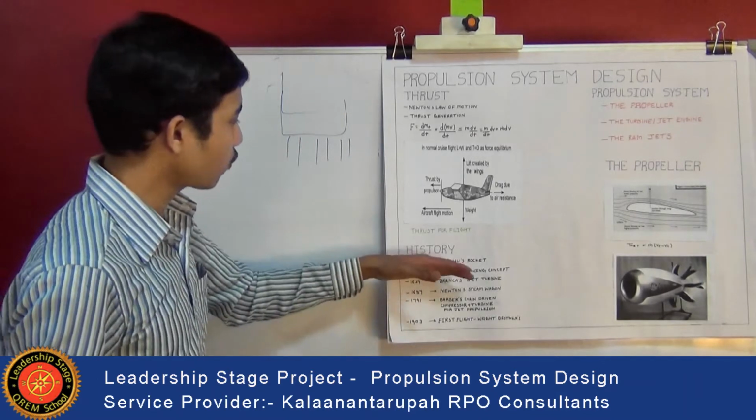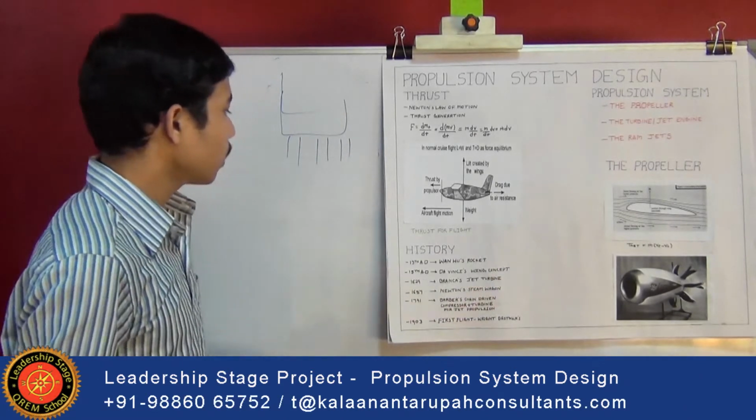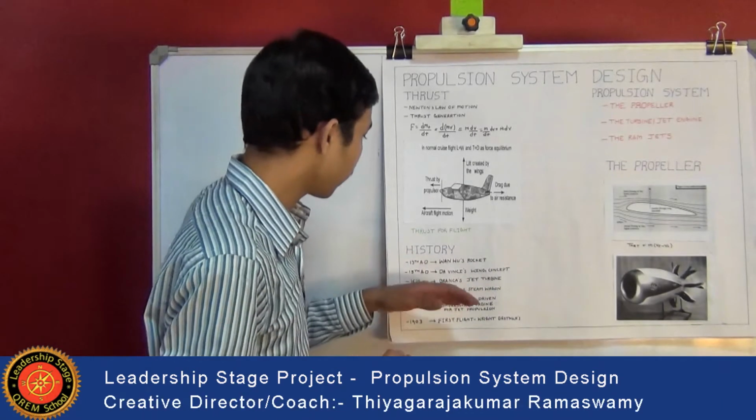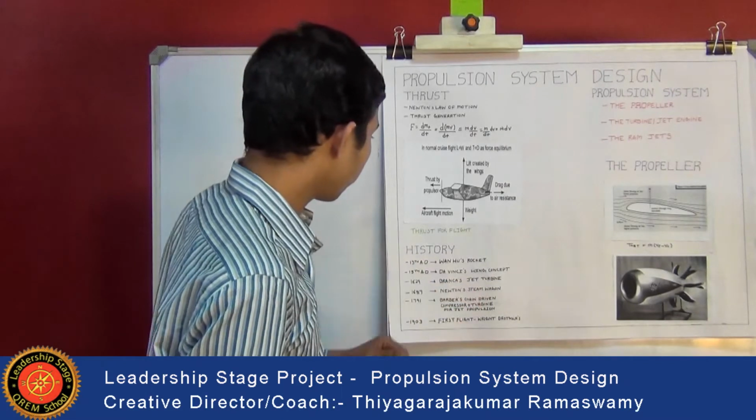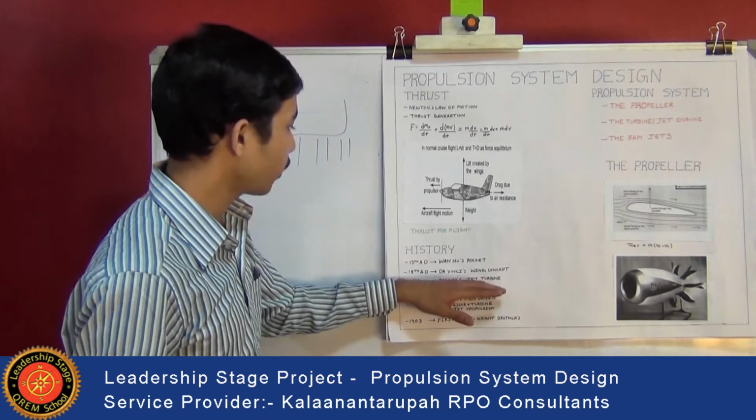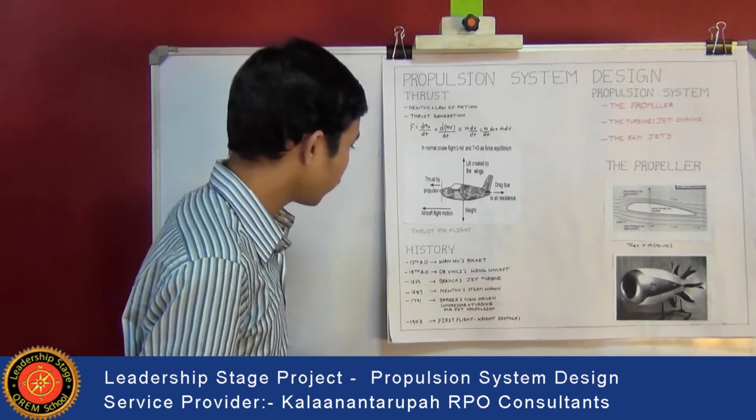In the 15th century AD, Da Vinci gave a flapping wing concept. Then in the year 1629, Branca's jet turbine. This is a very important invention. He created a jet turbine.